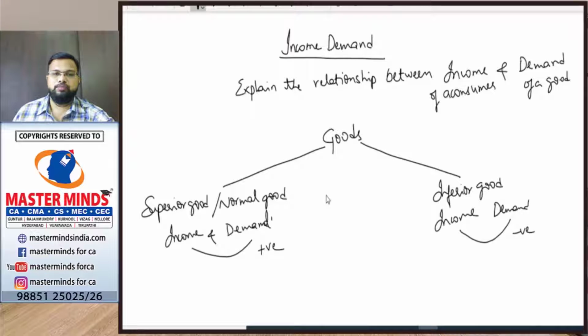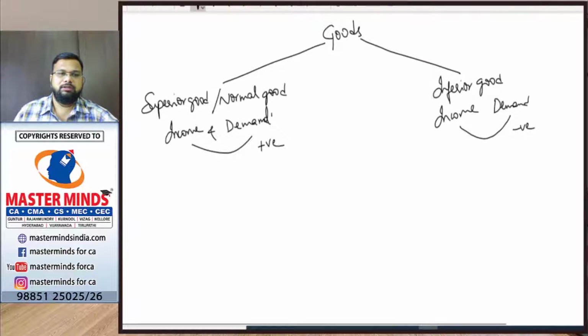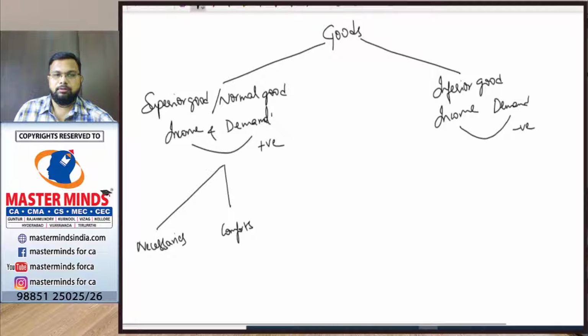Again, the superior goods have been divided into three: necessaries, comforts, luxuries.